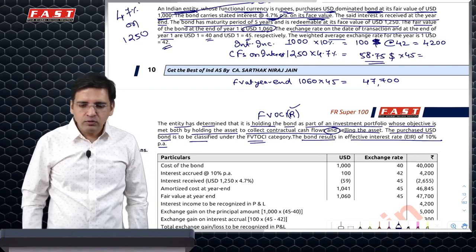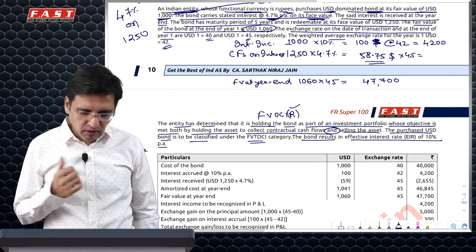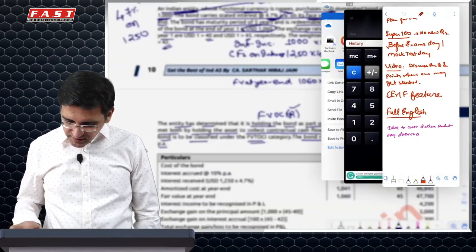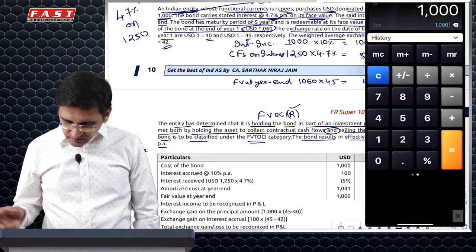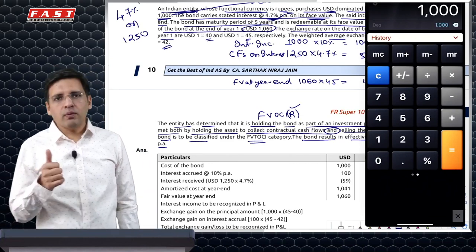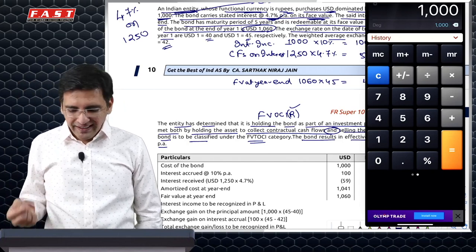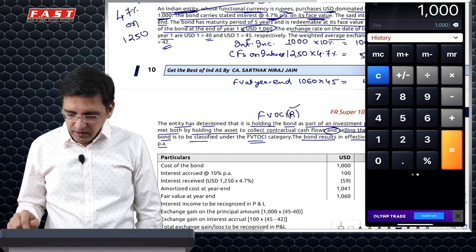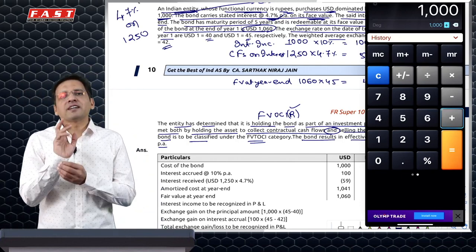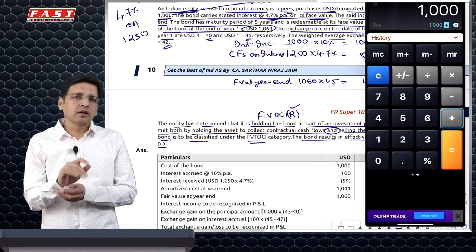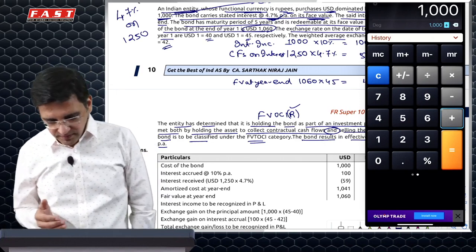So ideally what we could possibly do is we can simply say that you took the bond at $1,000. So you bought the bond at $1,000. In this, ideally your interest income should have been how much? If I was recognizing this particular transaction only in dollar terms, I would have said that $1,000 was my cost.